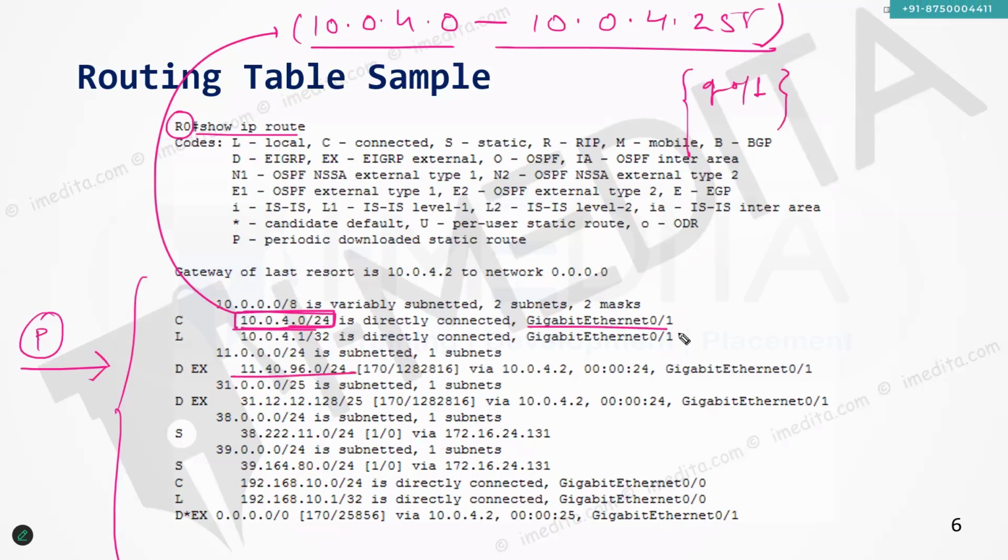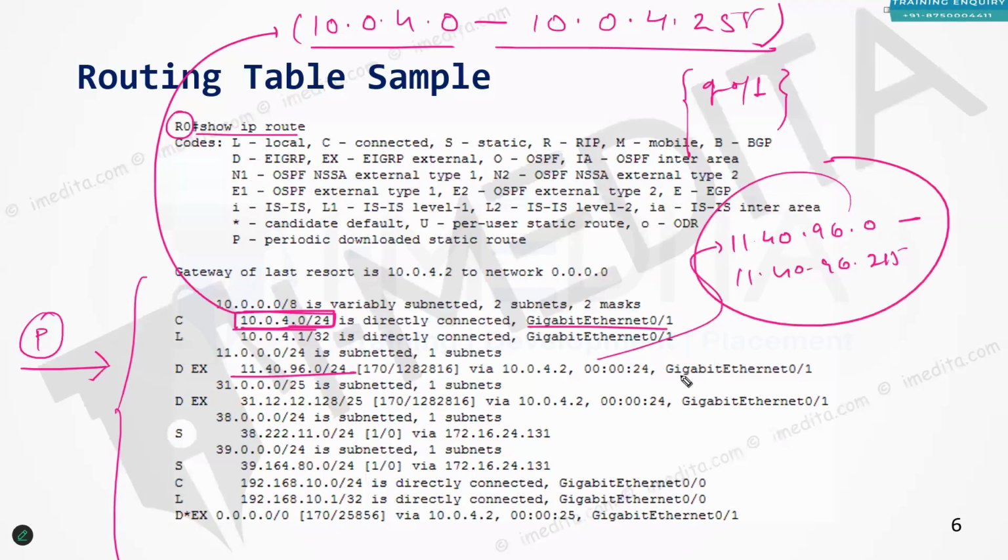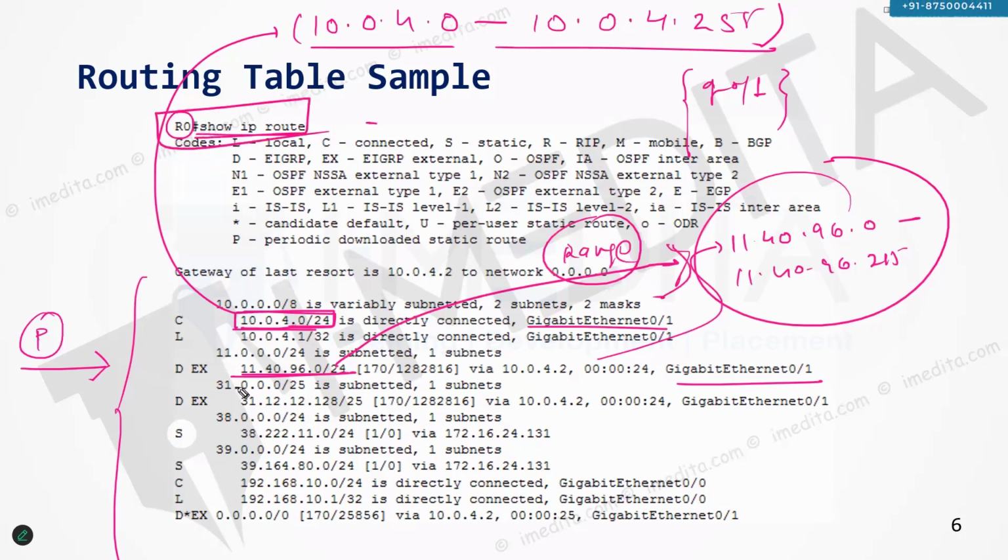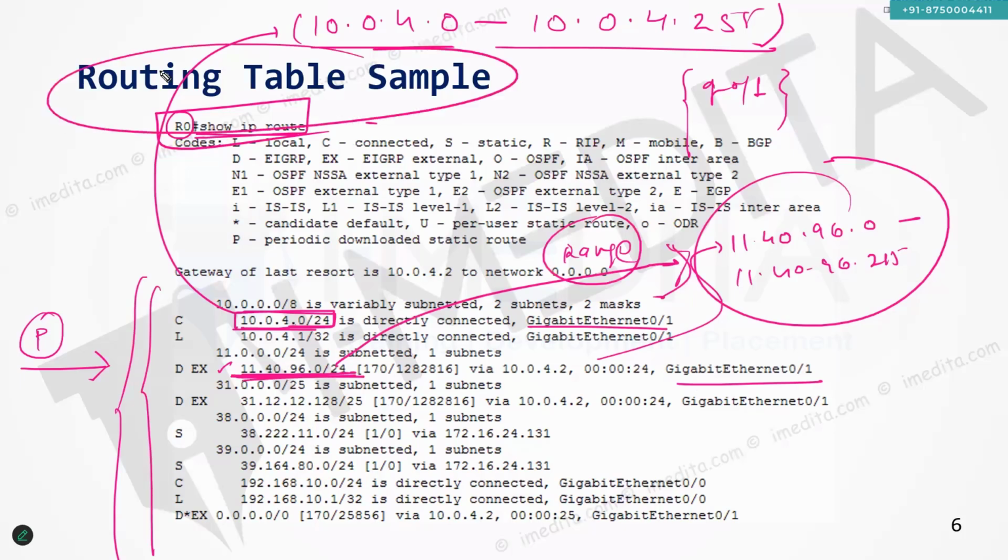This, for example, means that the router has a route to go to the destinations 11.40.96.0 all the way to 11.40.96.255. In order to go to that destination, the exit interface is whatever it is, 0 by. This IP address and mask actually represents a range of destinations reachable from that router's point of view. Those are mentioned in this IP address and subnet mask format in the routing table.